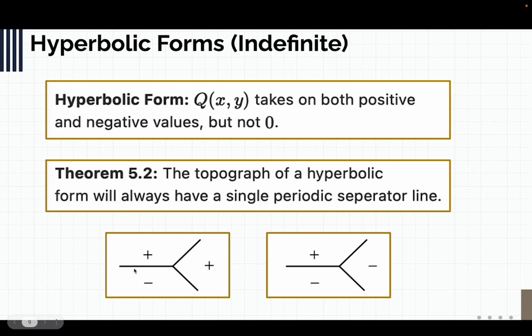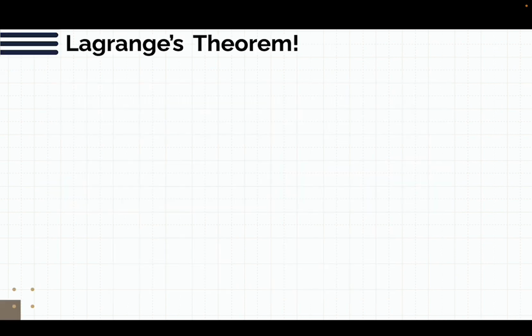If we stem away from them in the topograph, this thing is either going to be positive or negative, and depending on which one it is, we can put the periodic separator line in that direction. So this is a nice way of showing how there will always be a separator line. Well, this doesn't show periodicity, but it does show that there will be a separator line. And so now we can finally get into the proof of Lagrange's theorem.